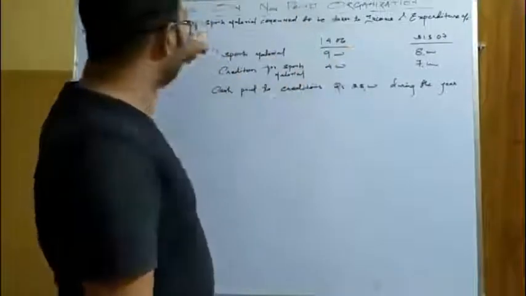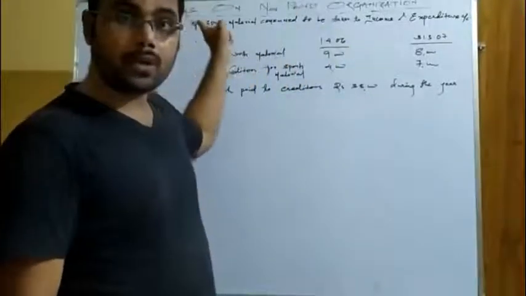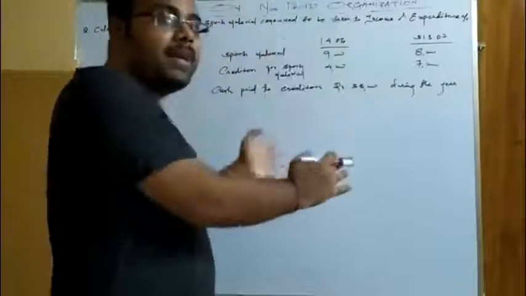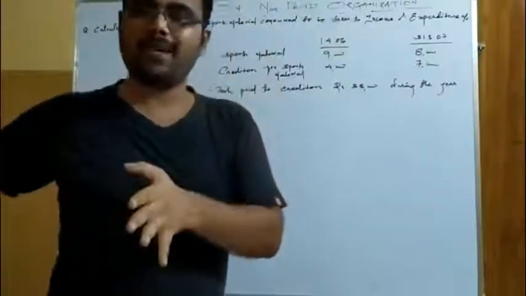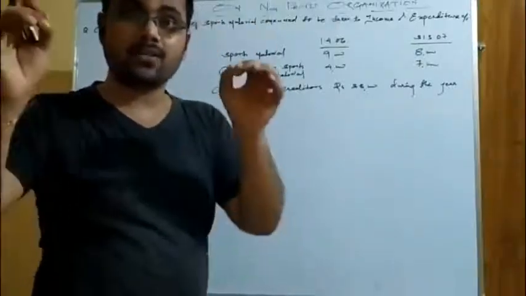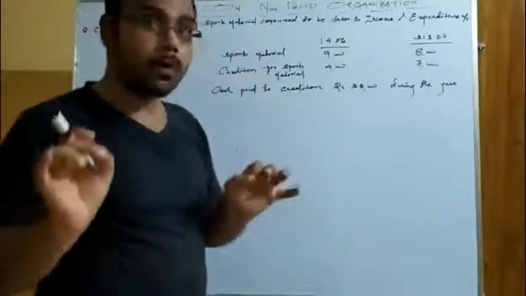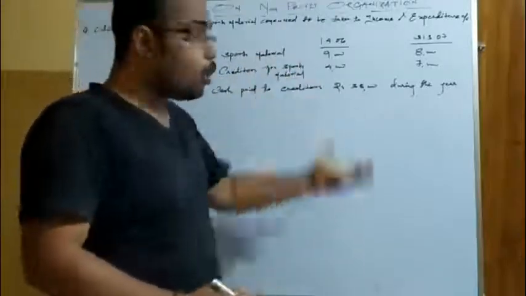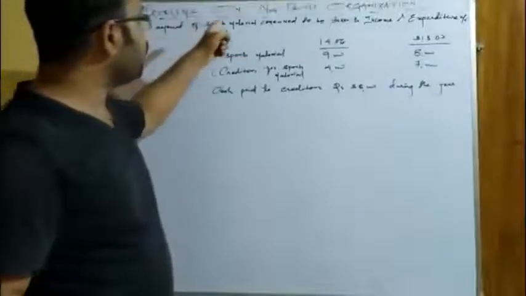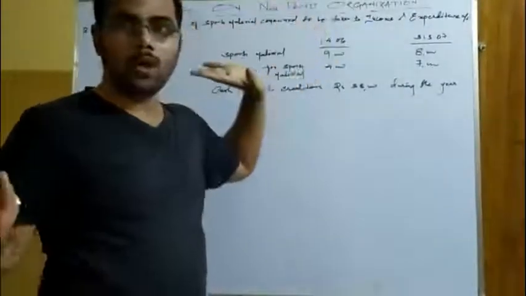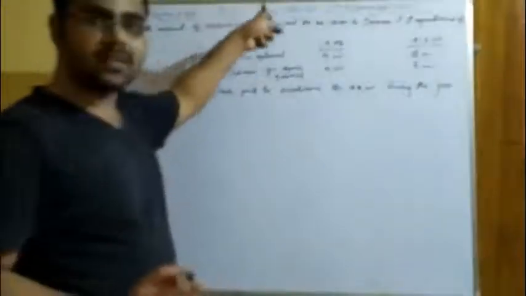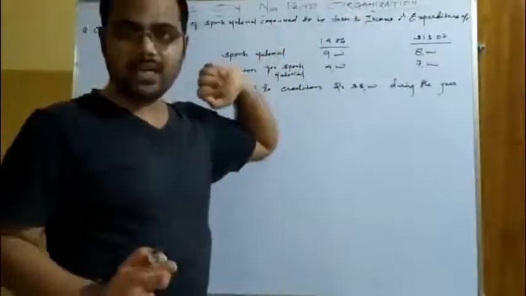You can take it as a cost of goods sold. Please relate this question completely to the question of your profit making organization, so you can understand better. That is the hint I can give you. Otherwise, we will also discuss the concept and fundamentals of how to solve this. Please pay attention. It is asked, calculate the amount of cost of goods sold to be taken to profit and loss account or trading account. So consider this sports material consumed as the cost of goods sold and this as the trading account.